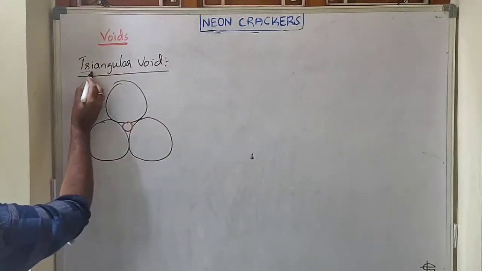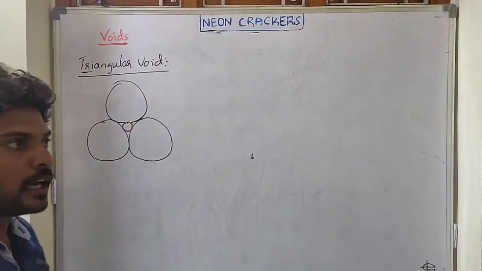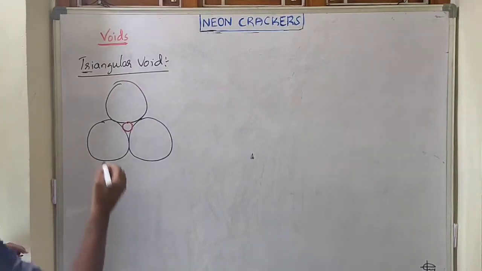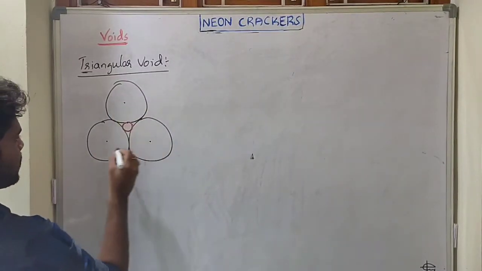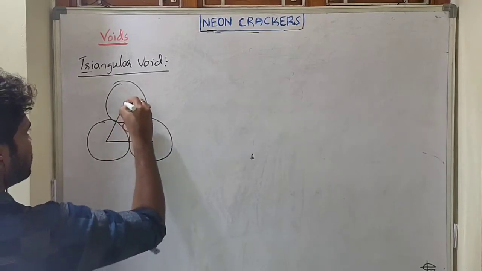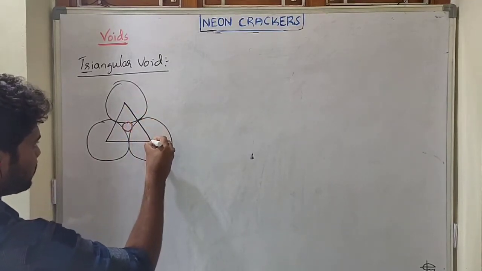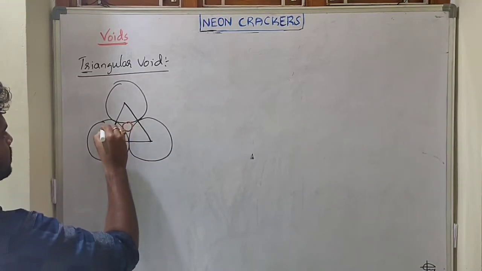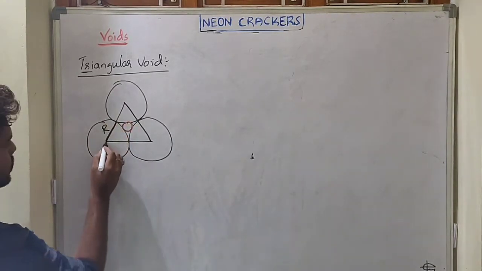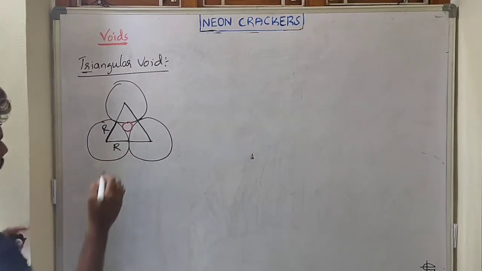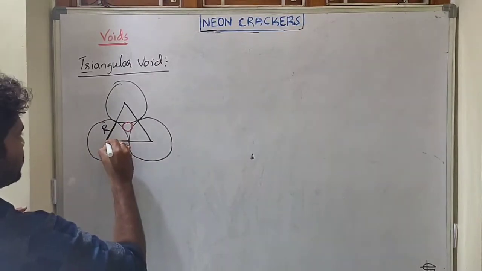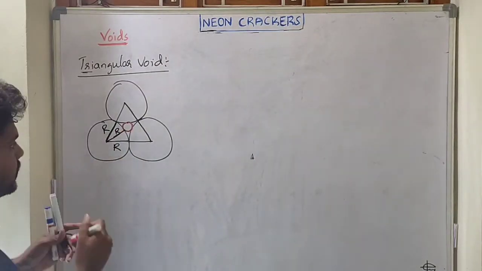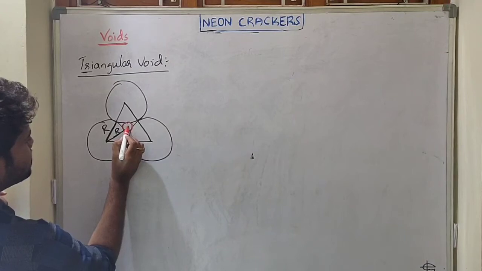So what is a triangular void? As the term says, it is the void among three atoms. Here we are getting one equilateral triangle. I am taking the radius of the atom as capital R, here also capital R, and here also capital R. After that, this is the center point.